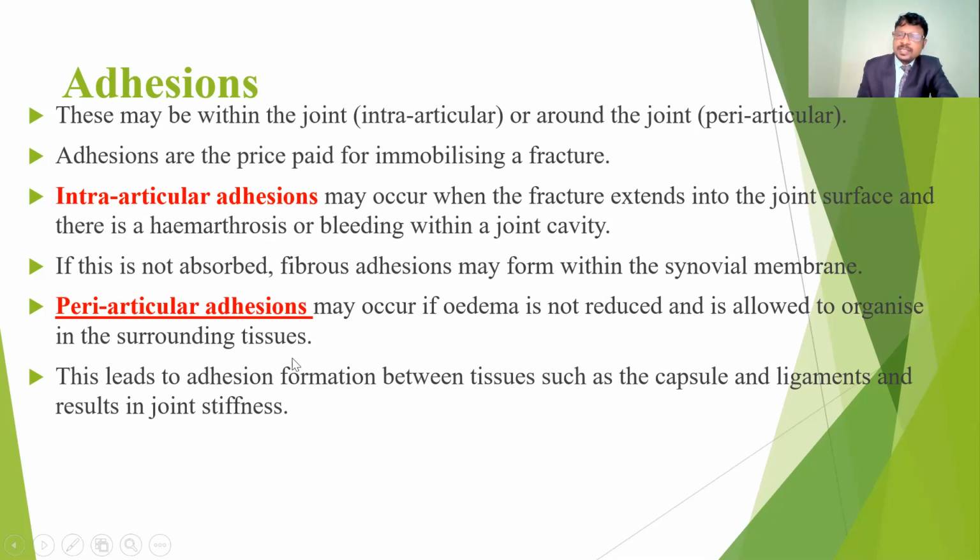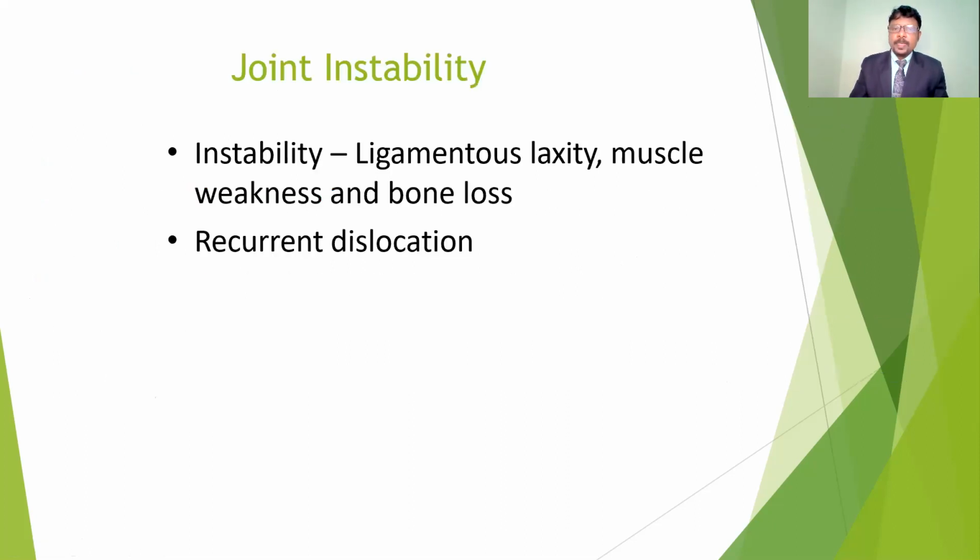So this leads to adhesion formation between tissues such as the capsules and ligaments, resulting in joint stiffness. Any tightness in the ligaments, capsules and surrounding tissues can cause damage and adhesion stiffness in the peri-articular structures.